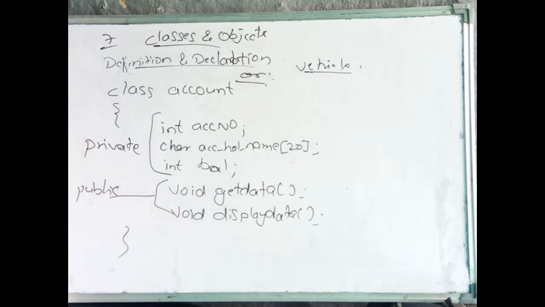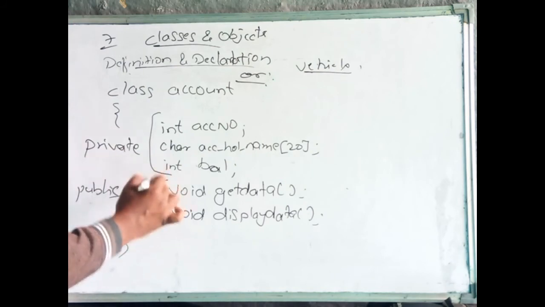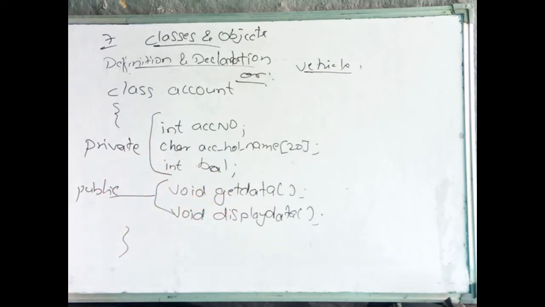Clear? In C++, in other languages it is different. It depends on the language, it will vary. In C++, if we do not specify an access specifier, then by default the data members will be private and the functions will be public. Clear? This is another example for class. How to write the class. Clear? Now we will go for object.